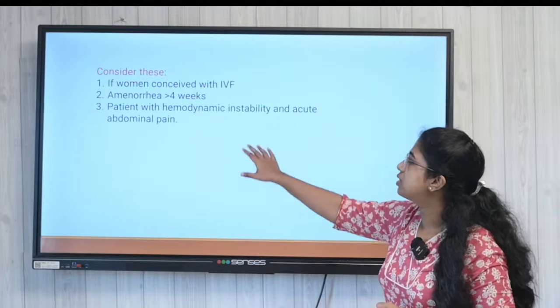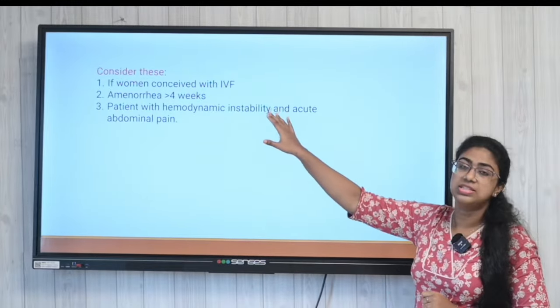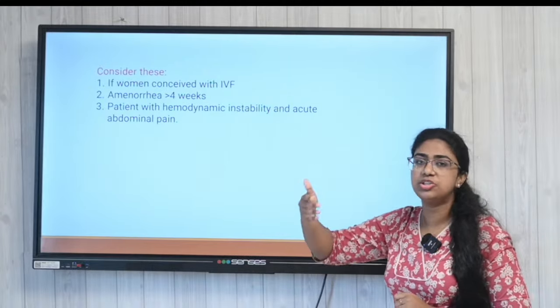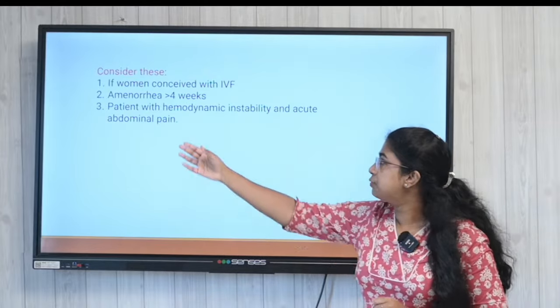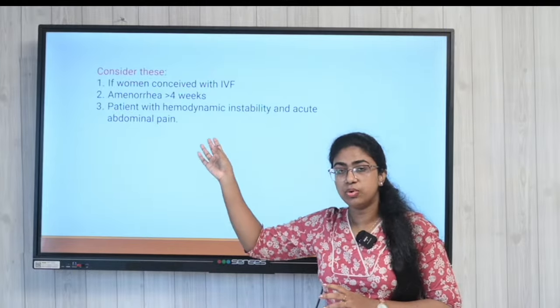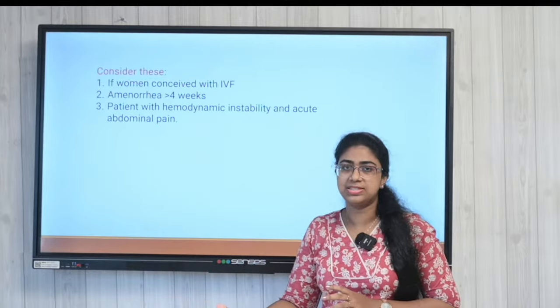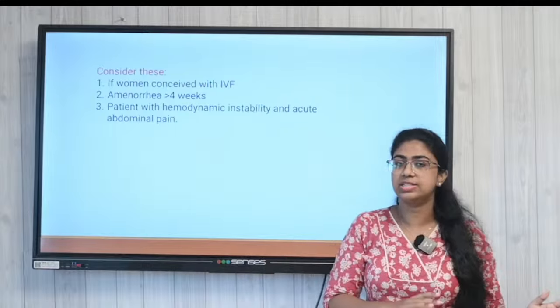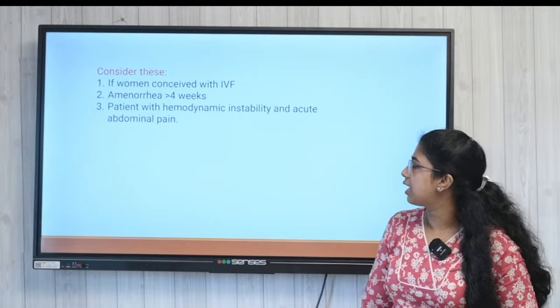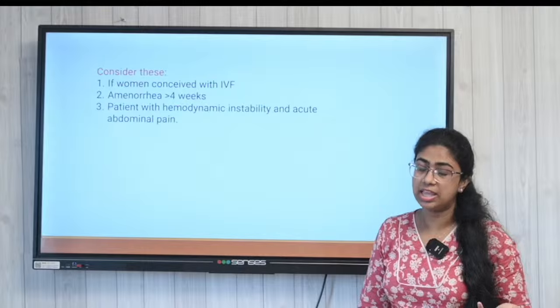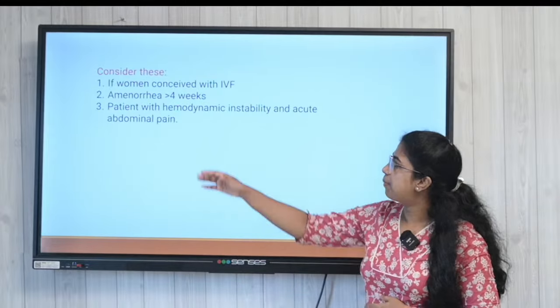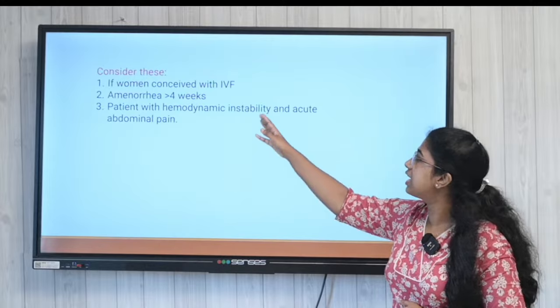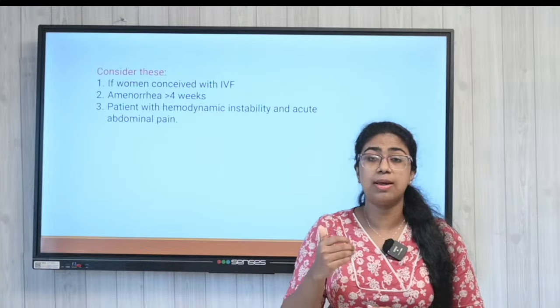So we have to consider if the woman has conceived with IVF, which I have mentioned earlier. If she is having amenorrhea for more than 4 weeks, then we have to consider that patient also as an ectopic case, and also a patient with hemodynamic instability and acute abdominal pain.